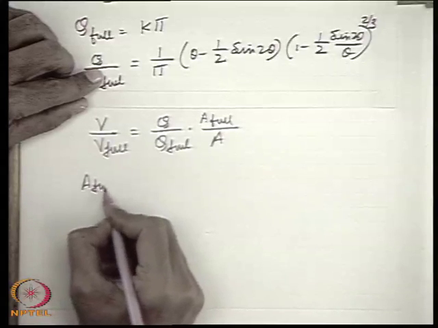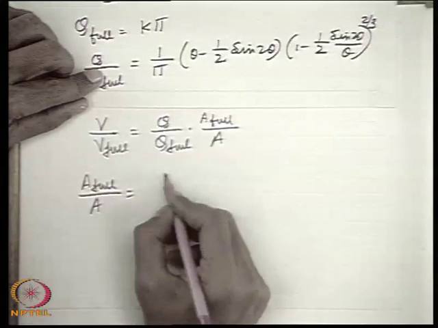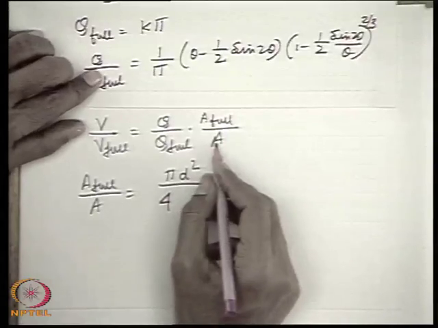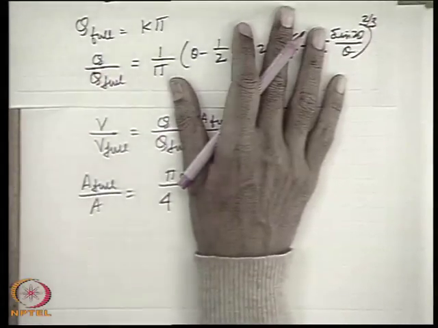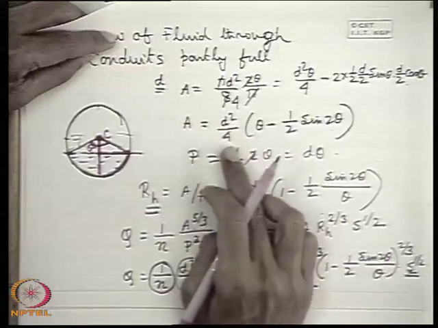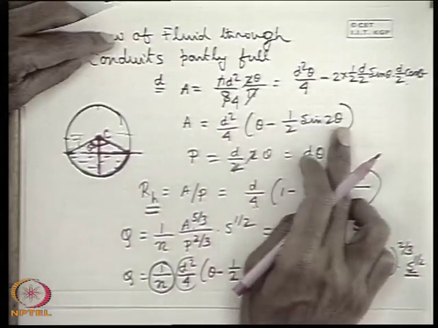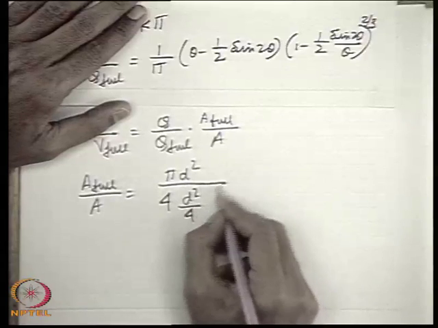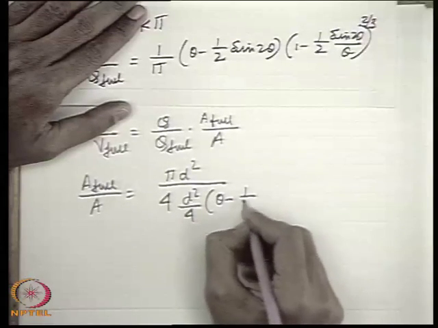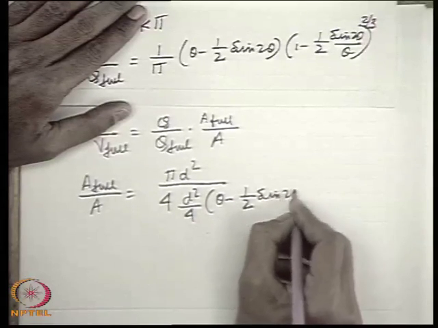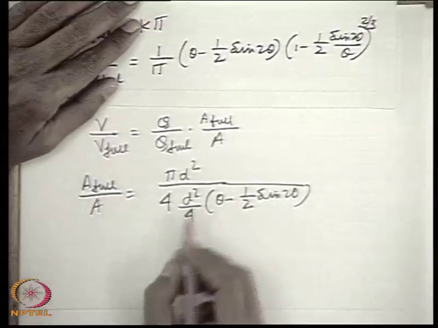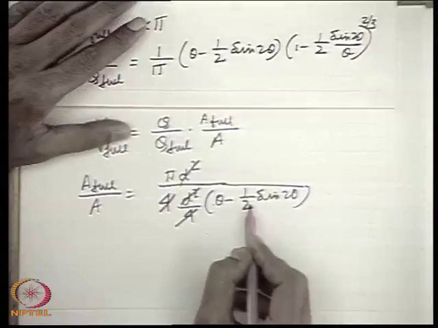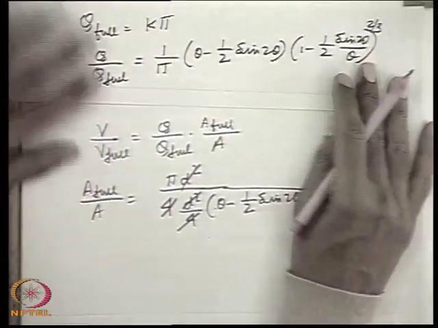A full is pi d square by 4, the full area, and A is the cross-sectional area which we already developed, d square by 4 into theta minus half sine 2 theta. So if you cancel d square by 4, this is pi by theta minus half sine 2 theta.